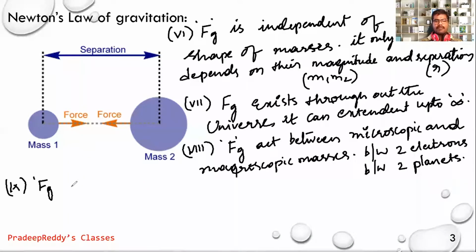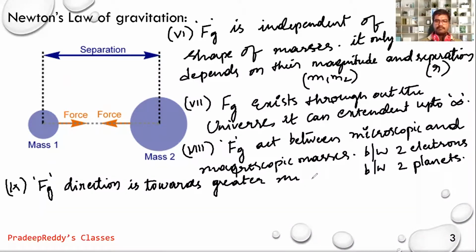Remember that the other one is the magnitude of gravitational force, and the direction is towards the greater mass. The direction of gravitational force between two masses is towards the greater mass.